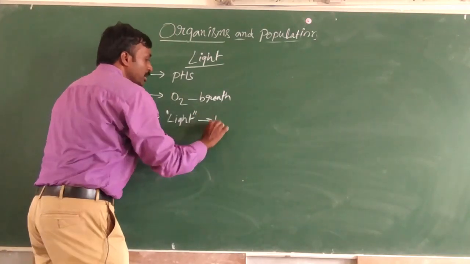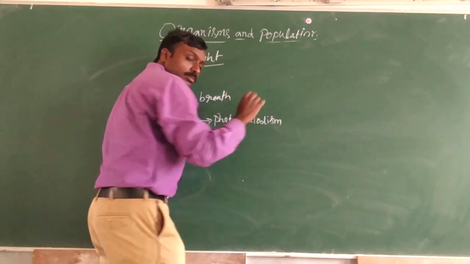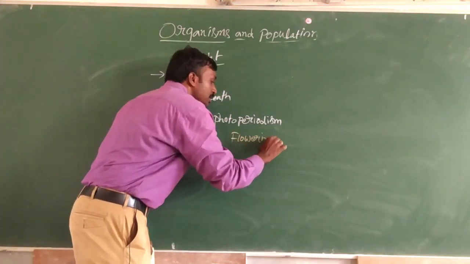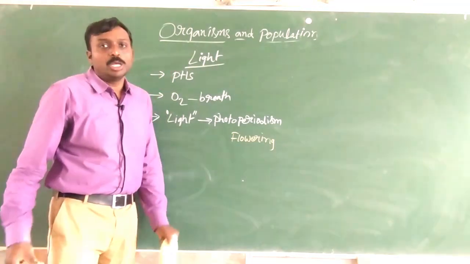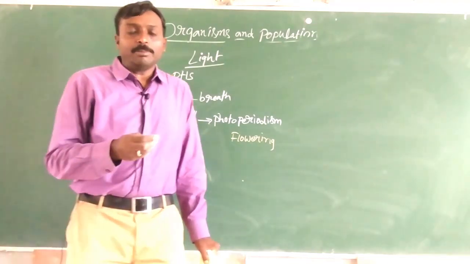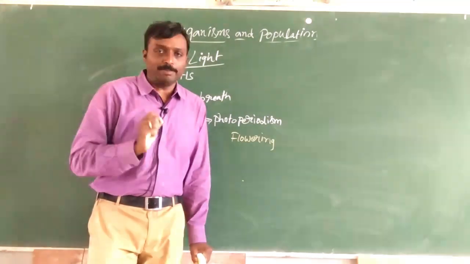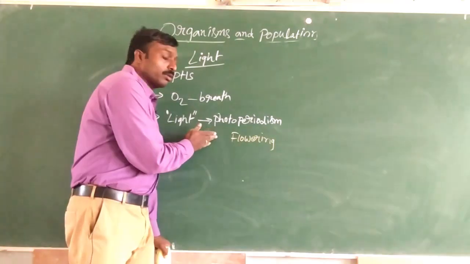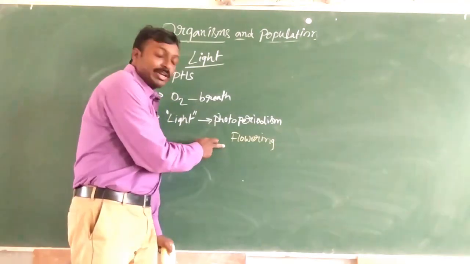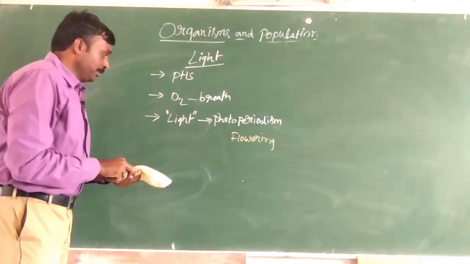Coming to light, there is something called photoperiodism, which influences the flowering character of plants. If you remember from the plant growth and development chapter, we talked about long day plants, short day plants and neutral day plants. There the duration of sunlight induces flowering, so light is essential.